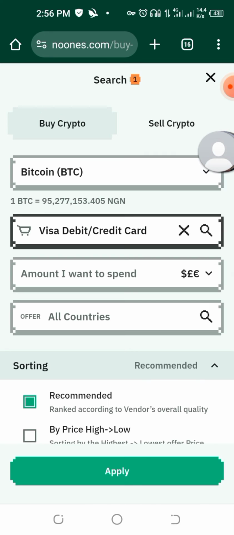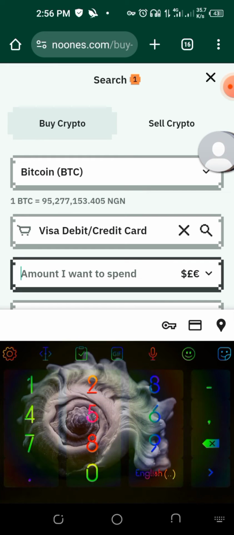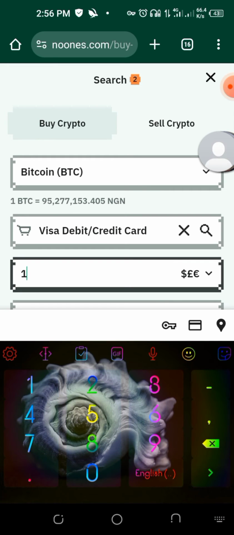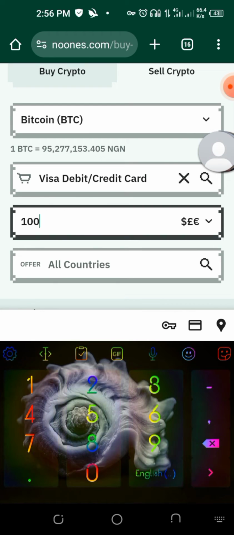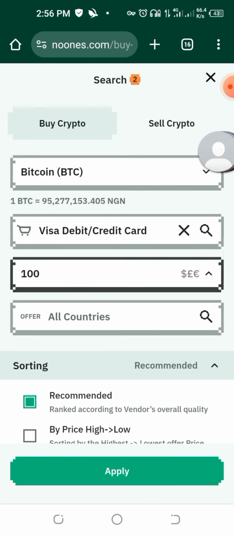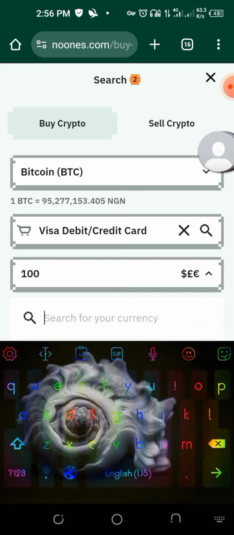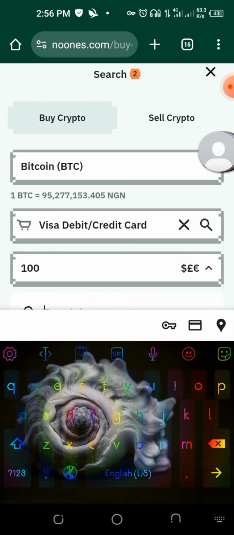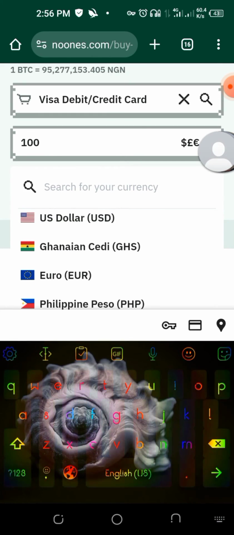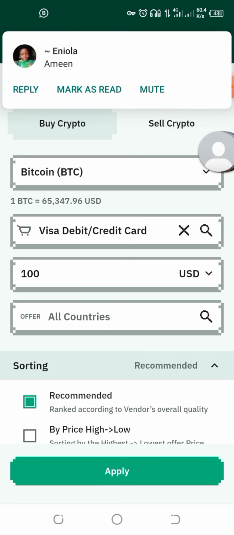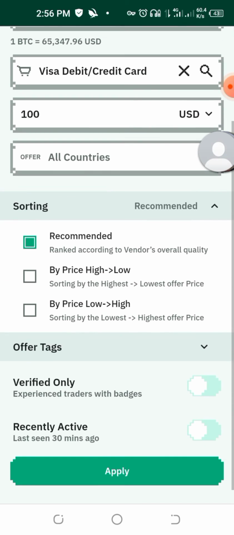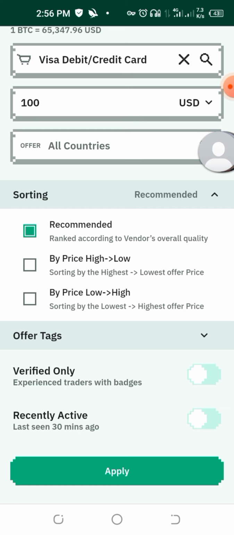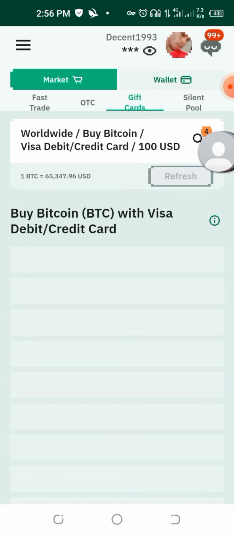Okay, this is it. You choose it the way it is, and you just write any amount. We can say $100. You write 100 here. Click on this side. You understand? Click on this side. Put it on dollars. Do you understand? Any country, leave this one like this. Click on this and you click on apply.